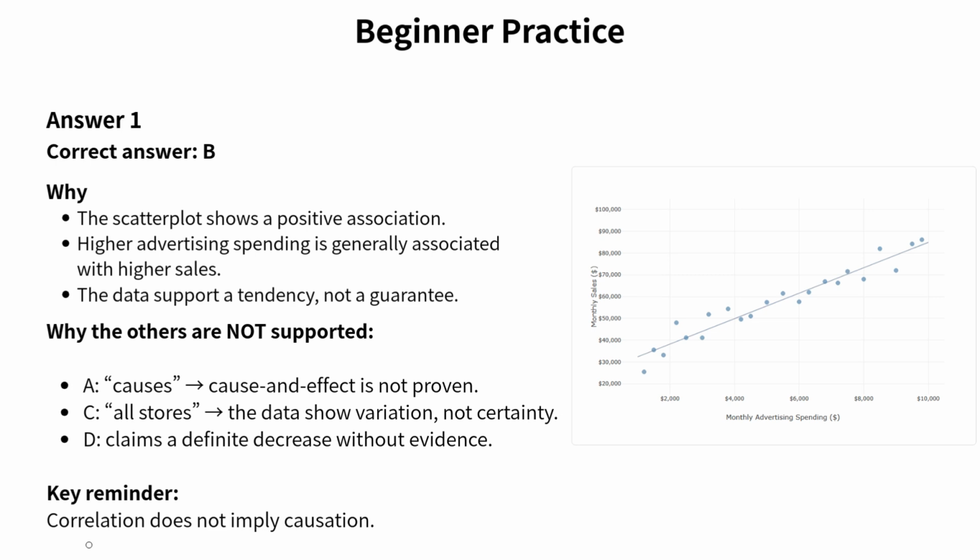Choice A claims causation, but the data only show a relationship, not a cause and effect conclusion. Choice C says all stores, which is too strong. The points clearly show variation. Choice D assumes a definite reverse effect, but the graph does not support that either. So the best supported statement is the one that describes a tendency, not a guarantee. Correlation does not imply causation.